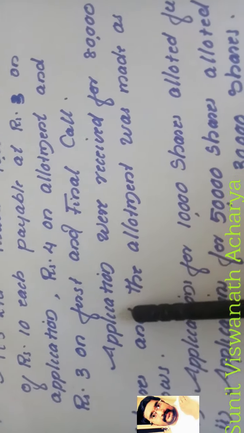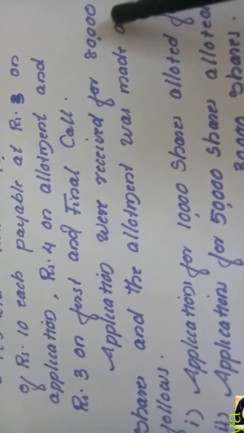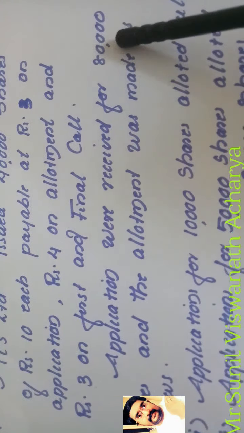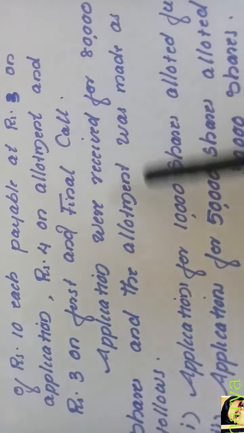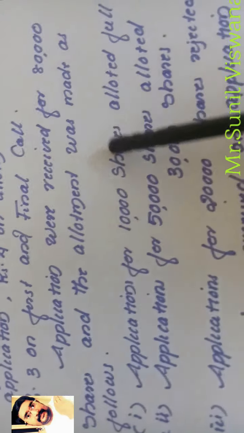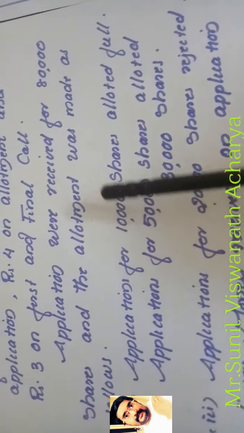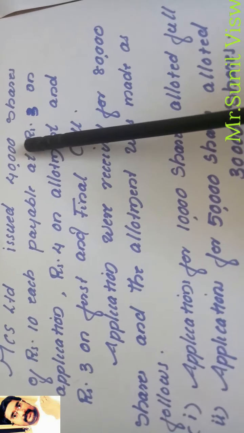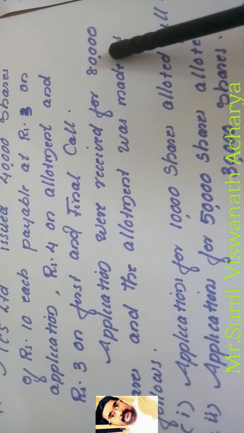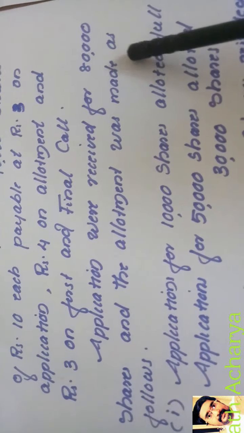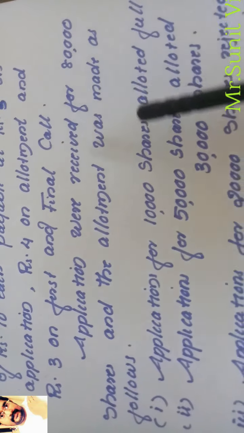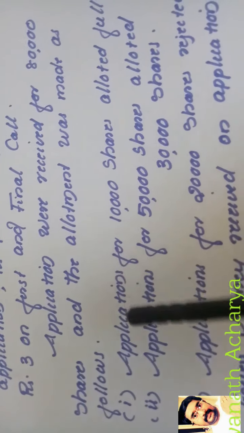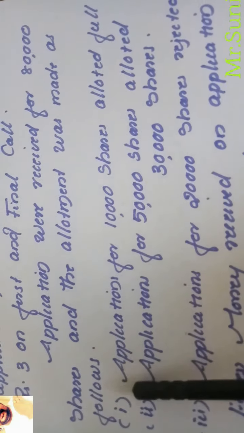Now what happened? Applications were received for 80,000 shares. So company issued 40,000 shares, but company received applications for 80,000 shares. And allotment was made as follows. We understood application received, 80,000, is more than the issued shares. This is the case of oversubscription. Whenever oversubscription is there, 3 alternatives are there in front of the company. Company here followed the third alternative, that is the combination of alternative 1 and 2.